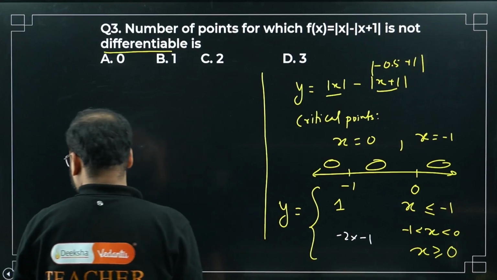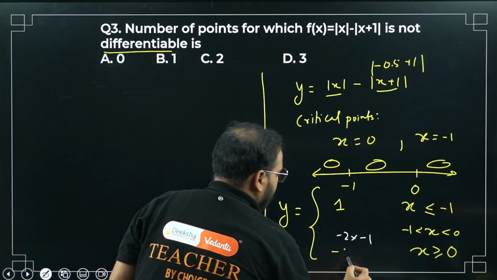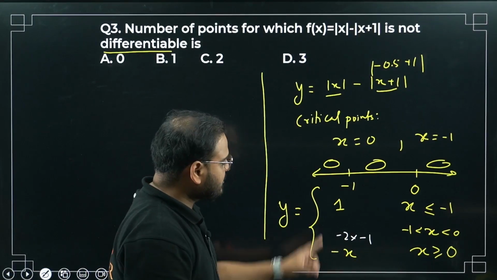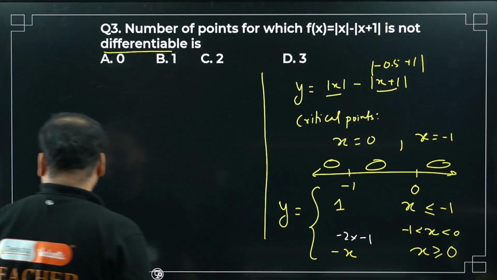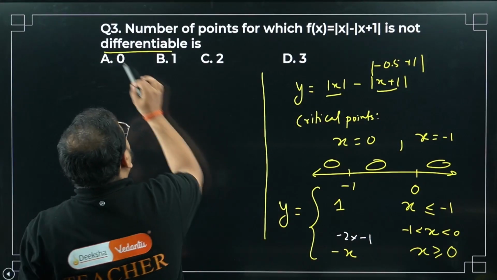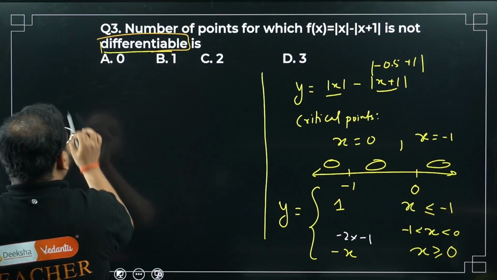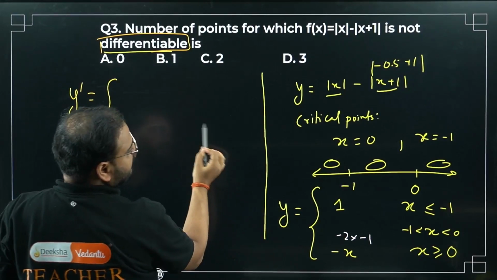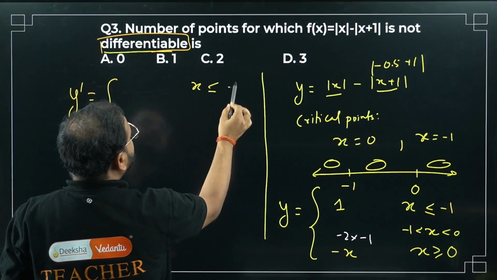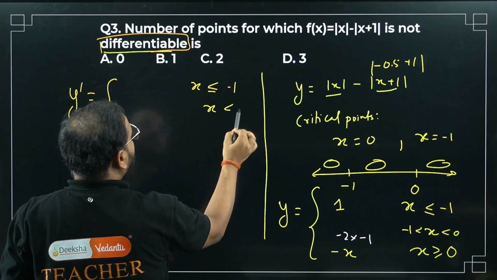Please check, bacha. Minus x. Function is defined now. Function is defined now. Now, what do we have to find out? Differentiability, sir. So find the derivative. No, sir. Y dash you can find like this. Please check the function. You can write here x less than or equal to minus 1, x between 0 and minus